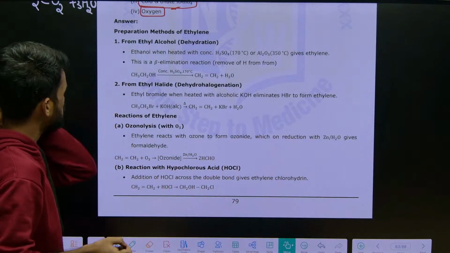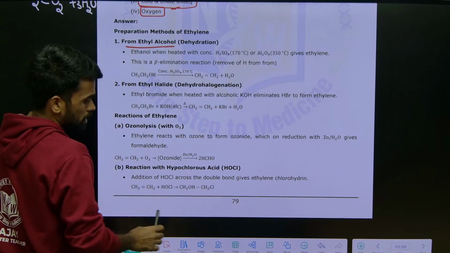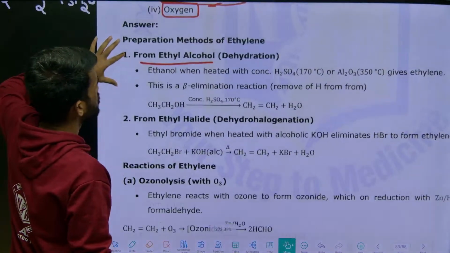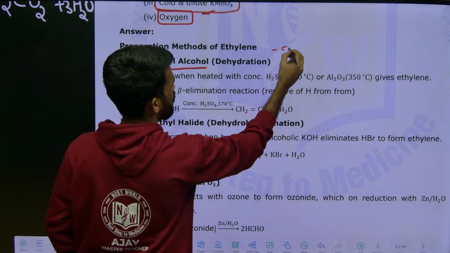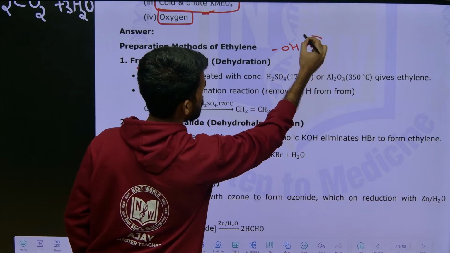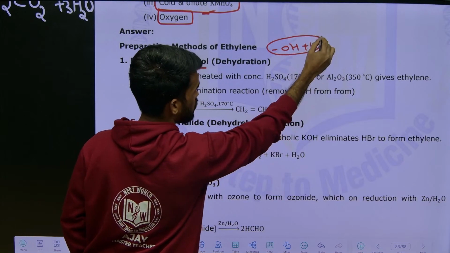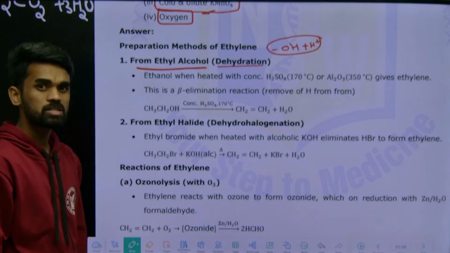Here the first one is from ethyl alcohol. We are removing the OH group of the alcohol along with one hydrogen, and it goes out as water. That is nothing but dehydration. Removal of water is called dehydration.